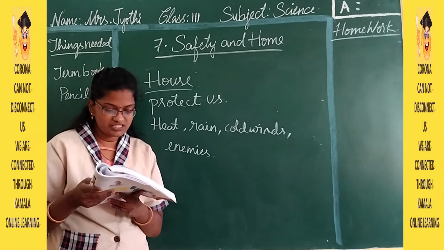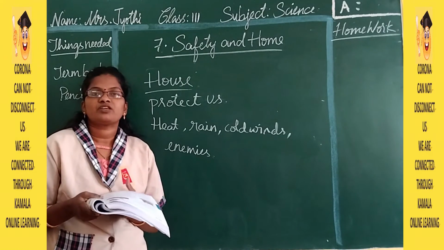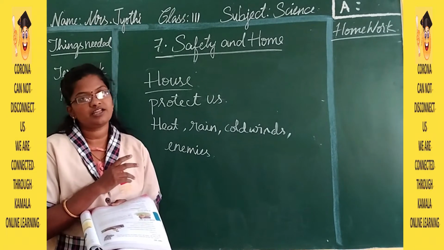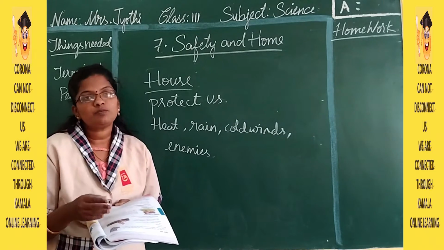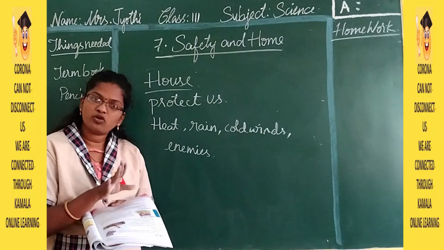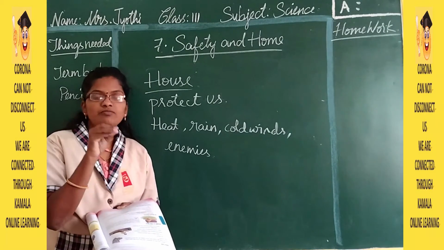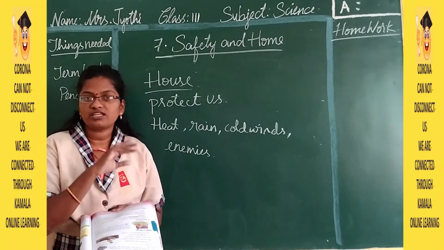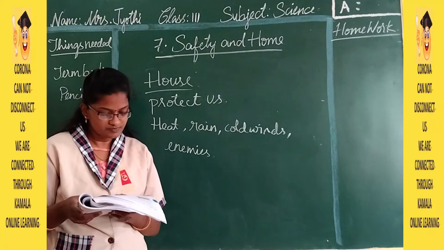Whenever fresh air is coming, then only you have to open. A proper drainage system is very important to avoid the passage of house flies. So whatever water we are using in our home, it enters into the drainage line, so the drainage line should be proper. If it is not proper and the water is stagnant there, stagnant is nothing but the water staying there, what happens? Mosquitoes and house flies come and lay eggs, so that there will be so many mosquitoes in our area. So see that the drainage system is proper.